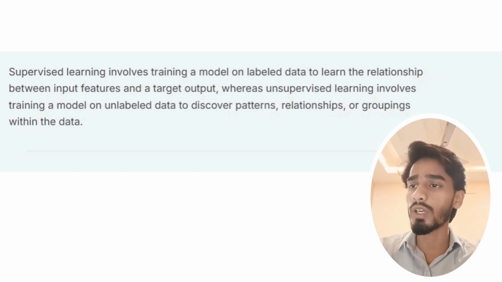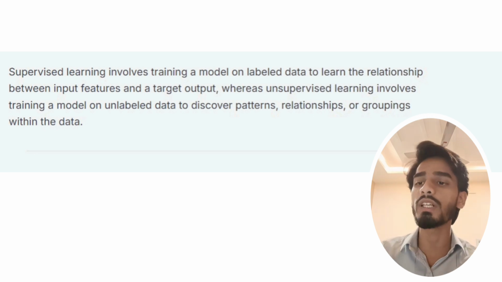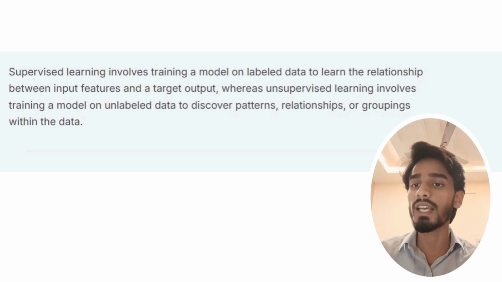Now, let us see what are supervised learning and unsupervised learning. Supervised learning involves training a model on labeled data to learn the relationships between input features and a target output, whereas unsupervised learning involves training a model on unlabeled data to discover patterns, relationships, or groupings within the data.